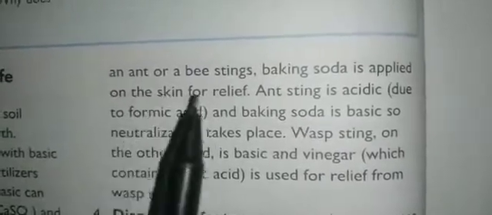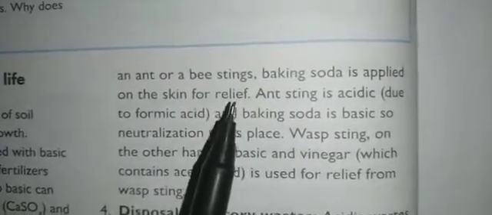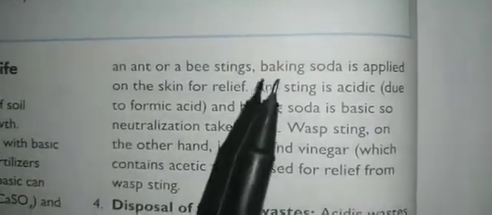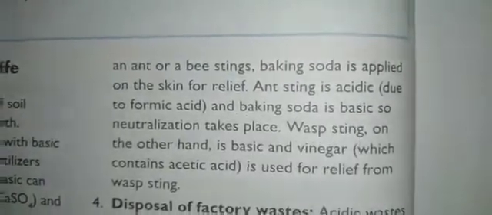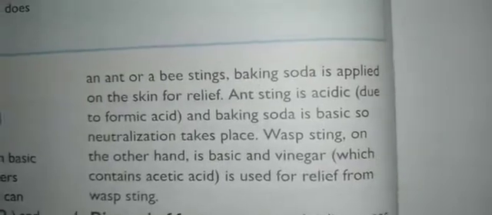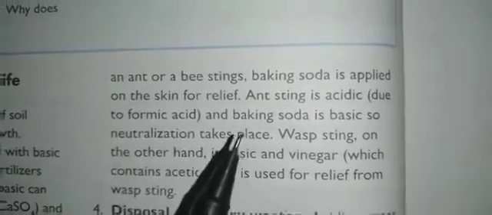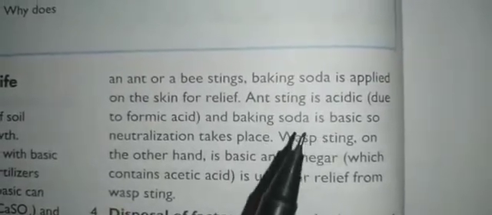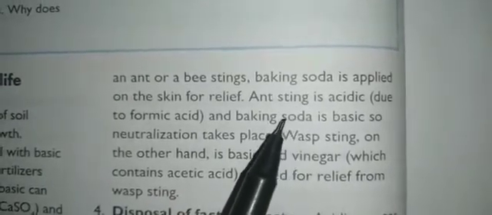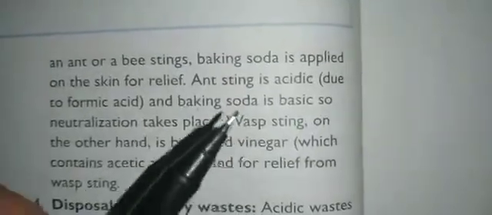When an ant or a bee stings, baking soda is applied on the skin for relief. Baking soda is what we normally use at home, so we have to apply that. An ant sting is acidic due to the presence of an acid called formic acid. Suppose when an ant stings you, it will pain, no? That is due to the presence of this formic acid. And baking soda, you know that it is a basic substance, right? So when this acid is released by the sting of an ant and you apply this baking soda, it will become neutralized.